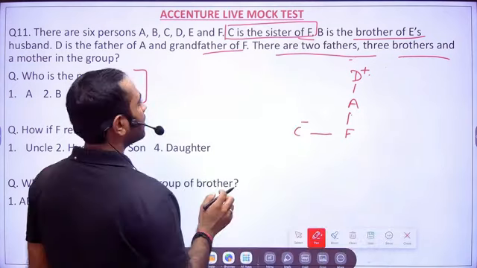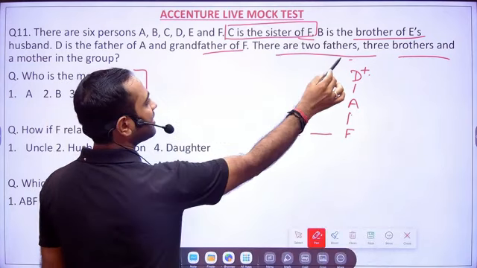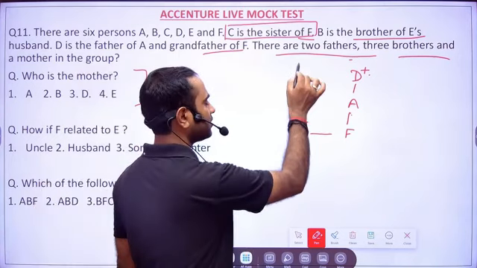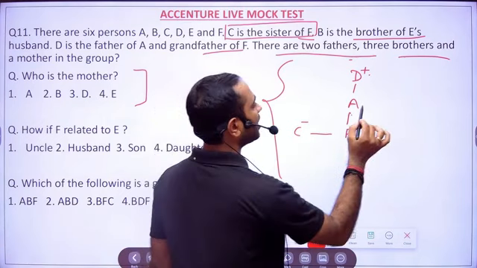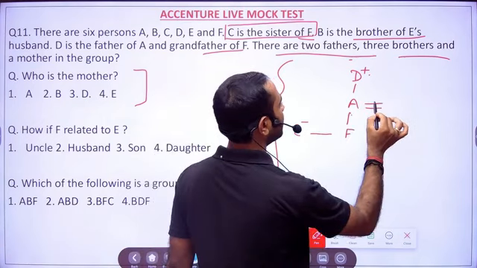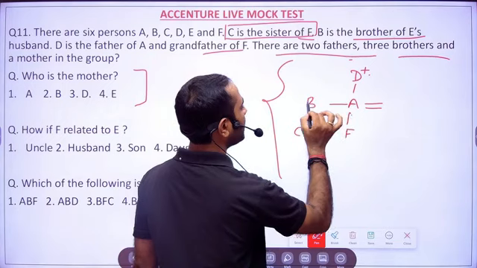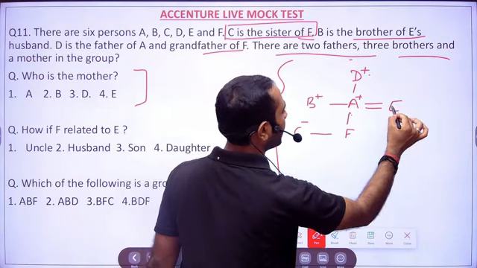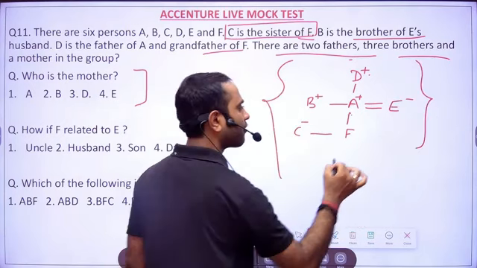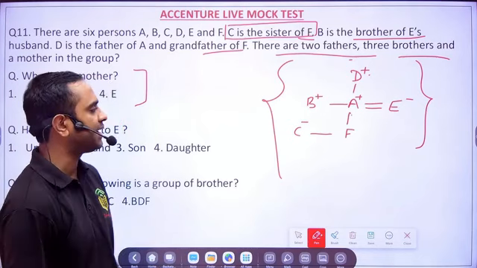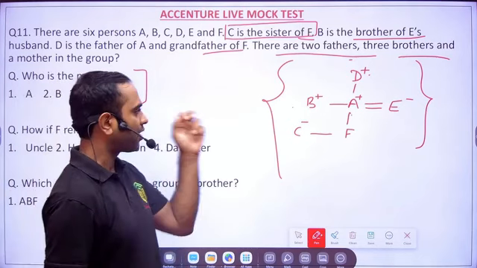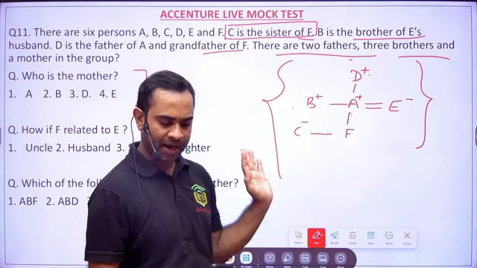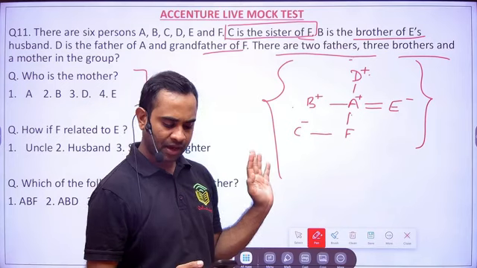Now next they are telling, B is the brother of E's husband, right? Now friends, there is only one possibility here: B is brother of A. And B is brother of E's husband, so A would have got married to E. This is the only possibility which we can make here. For male I am using a plus sign, and for female I am using a minus sign. I hope this is clear.